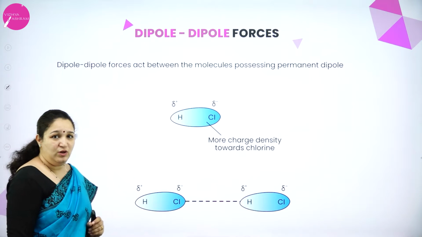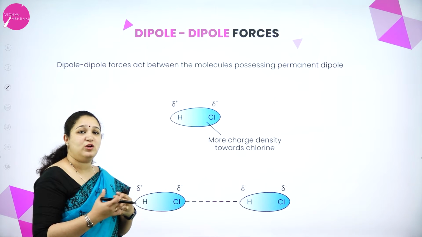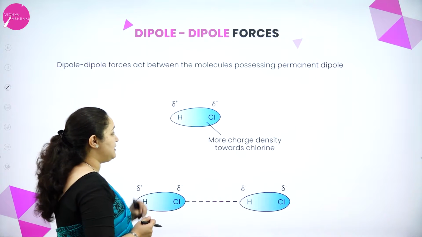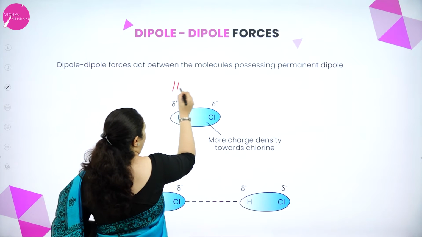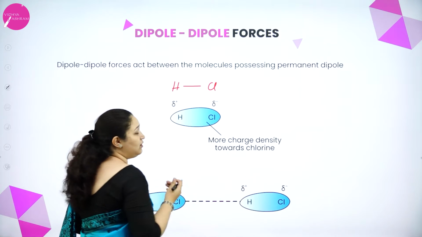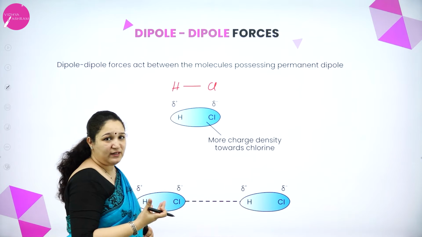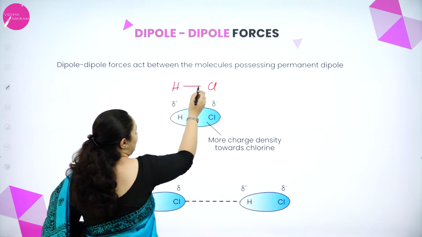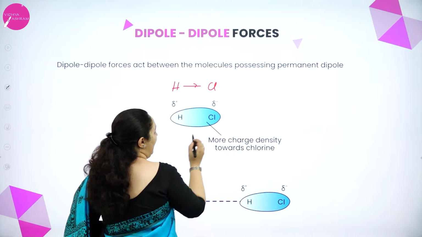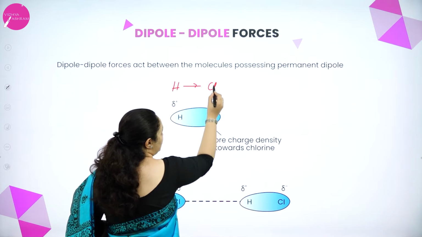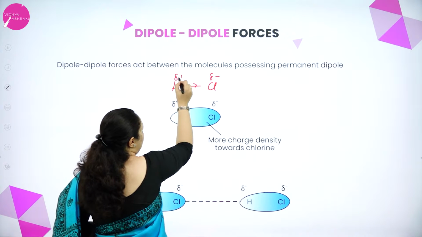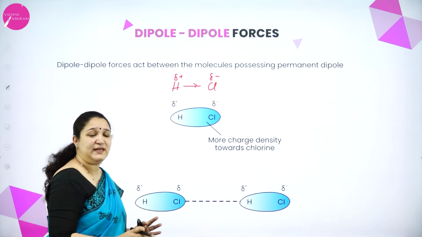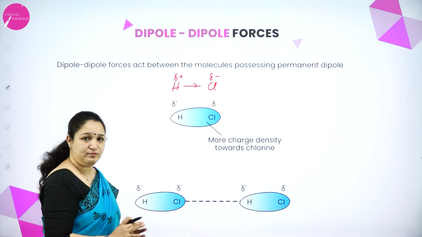In such a molecule, the molecule itself is already a dipole. For example, I can take HCl. Chlorine has an electronegative character, that is, it's more electronegative than hydrogen, so it pulls the electron cloud towards itself. Thus chlorine will get a partial negative charge and hydrogen will get a partial positive charge. The molecule itself is a permanent dipole molecule.